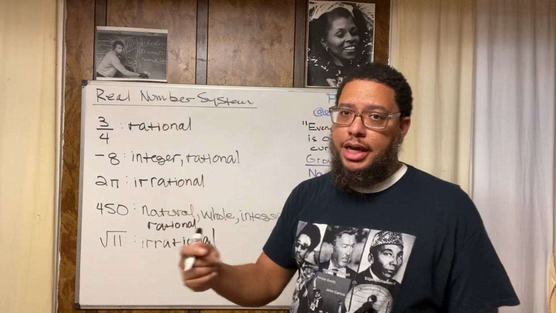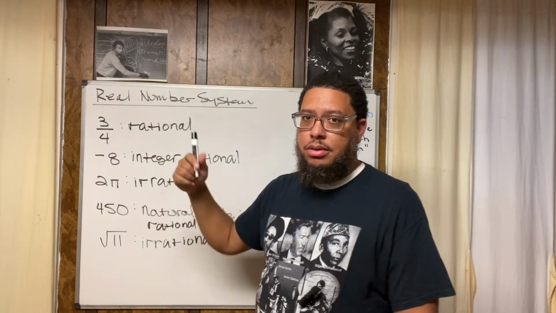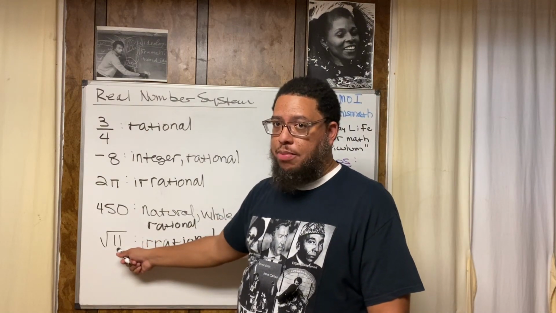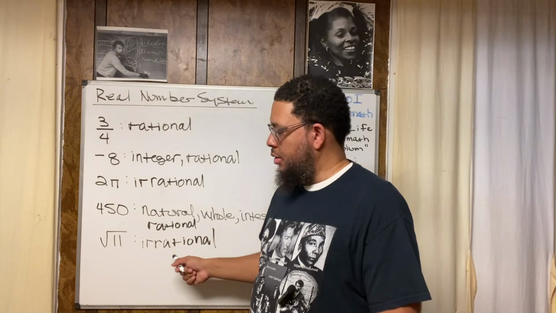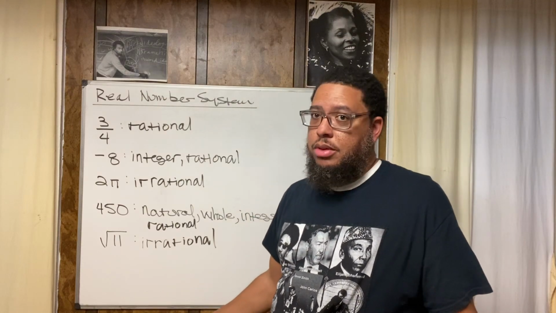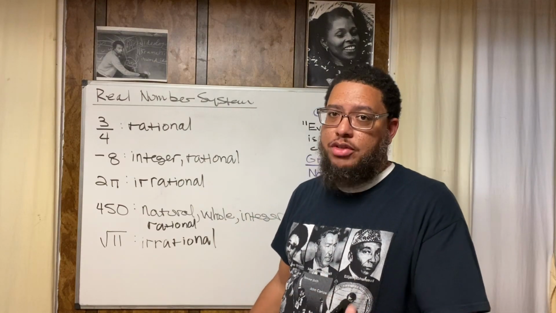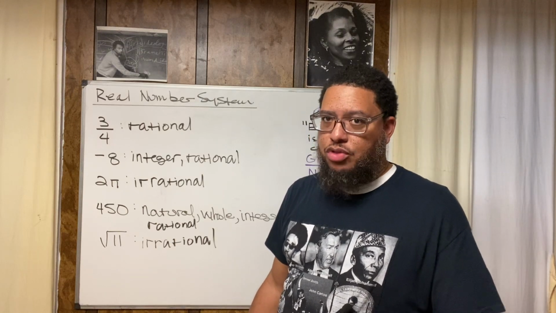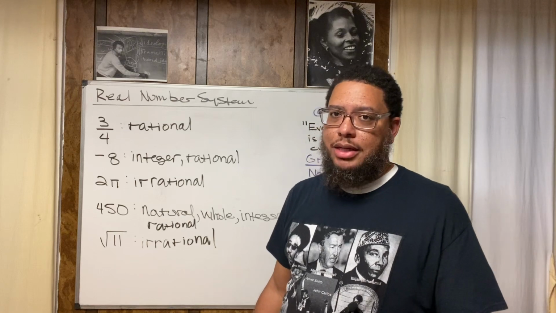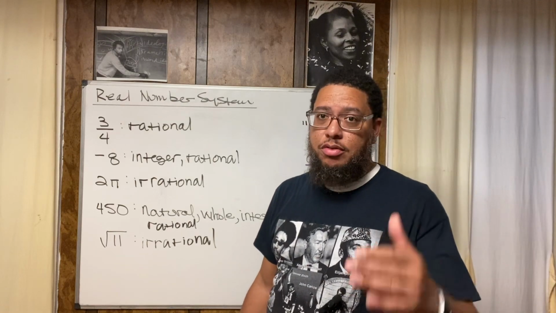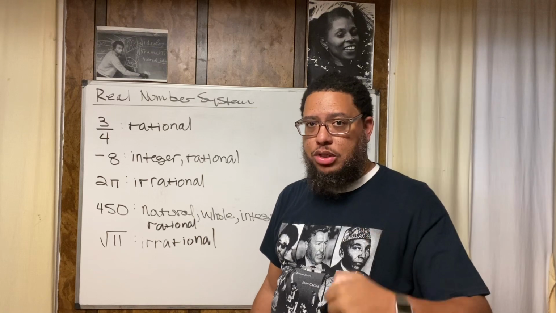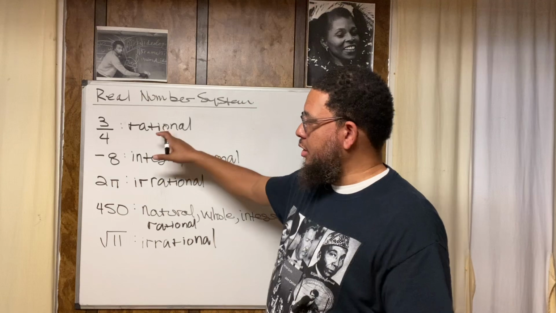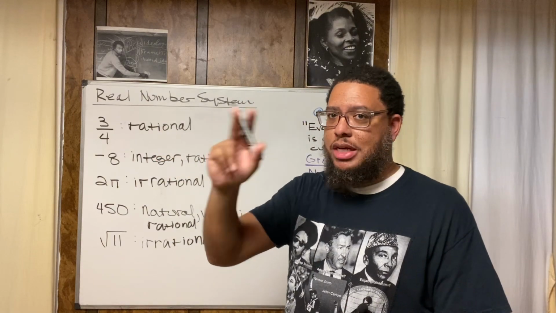And just remember those rules I gave you, right? Pi is always irrational. The square root of a number that is not a perfect square is irrational. The square root of a perfect square is rational. Think about it. 25 is a perfect square. What's the square root of 25? 5. 5 is rational because if you treat 5 like a fraction, 5 over 1, you do 5 divided by 1, you get 5. It terminates at 5.